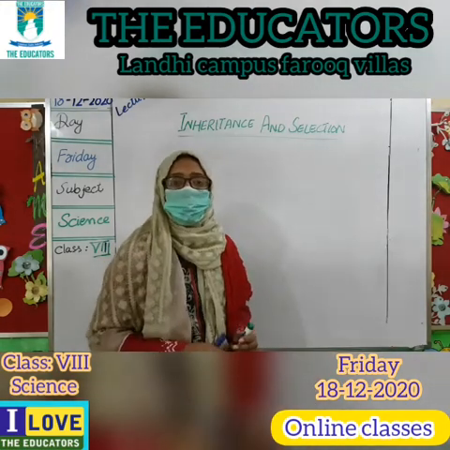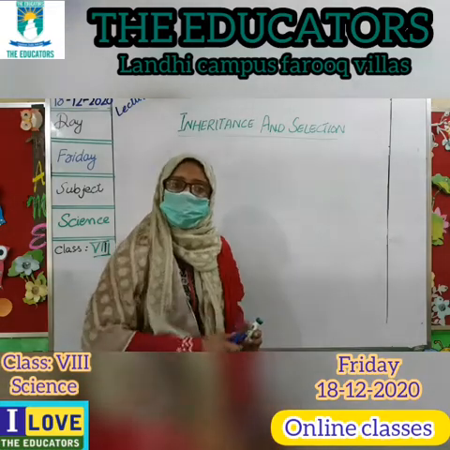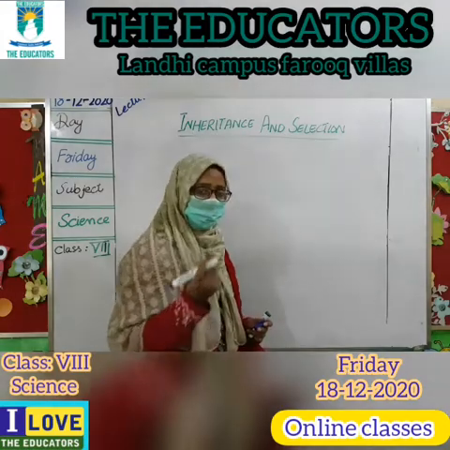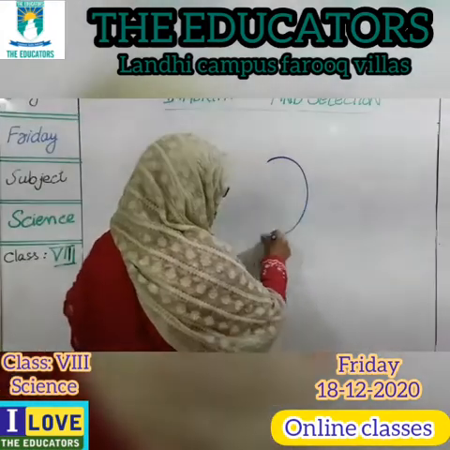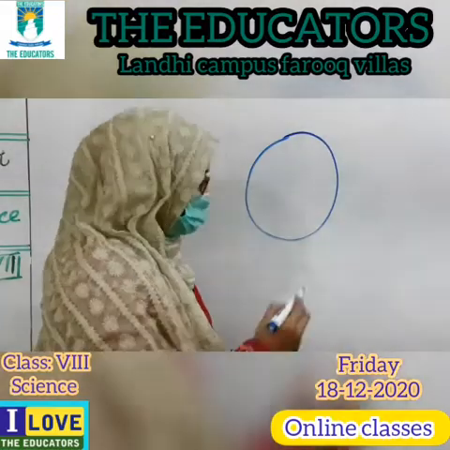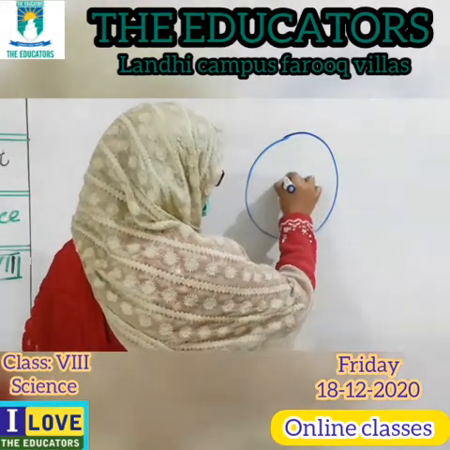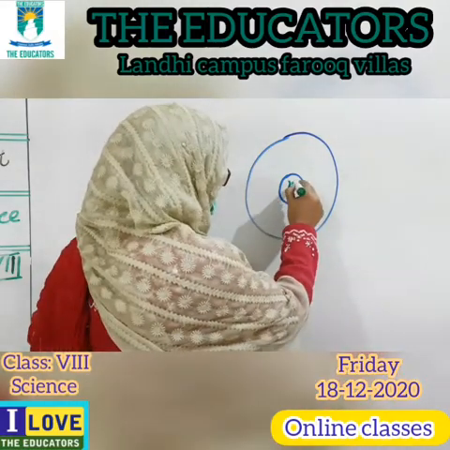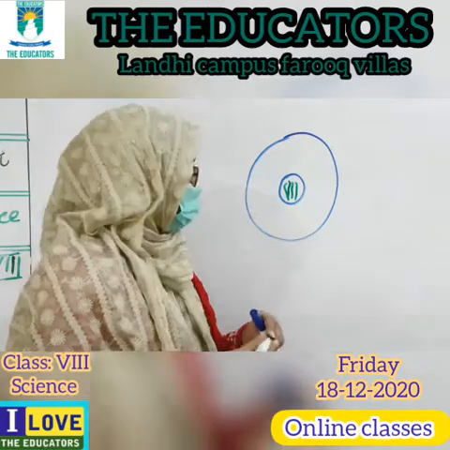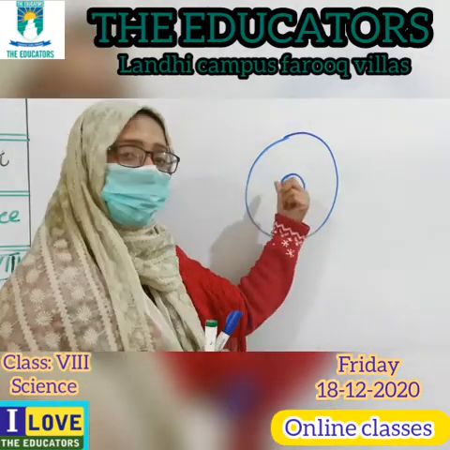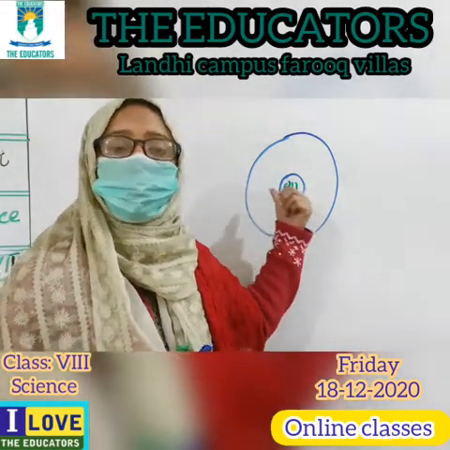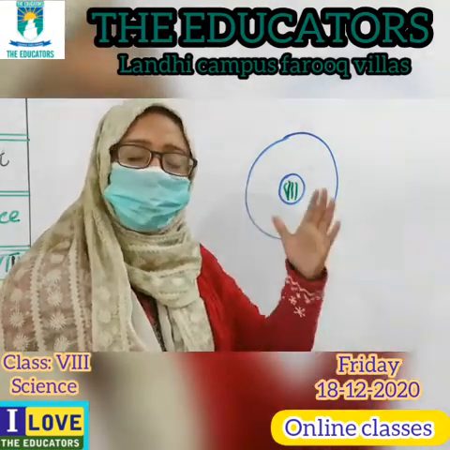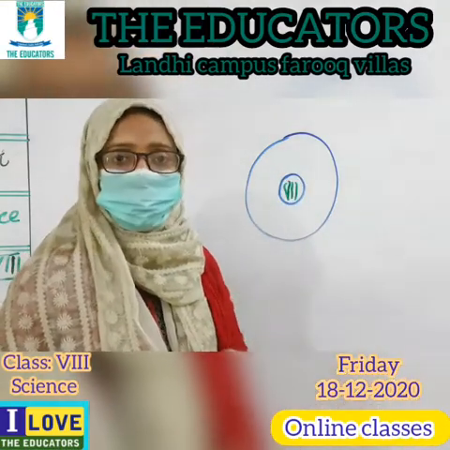Now the question is, how do we get the qualities from our ancestors? Class, you know that all living things are made of cells. In the center of the cell is the nucleus, and in the nucleus the genetic material is present. This genetic material is responsible for inheritance, the transfer of qualities from one generation to the next generation.